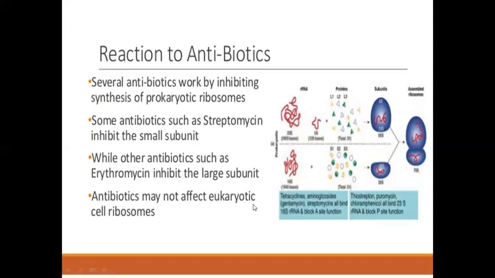Reaction to antibiotics: several antibiotics work by inhibiting synthesis of prokaryotic ribosomes. Some antibiotics, such as streptomycin, inhibit the small subunit, while other antibiotics, such as erythromycin, inhibit the large subunit. Antibiotics may not affect eukaryotic cell ribosomes.